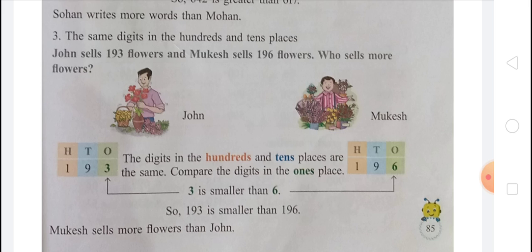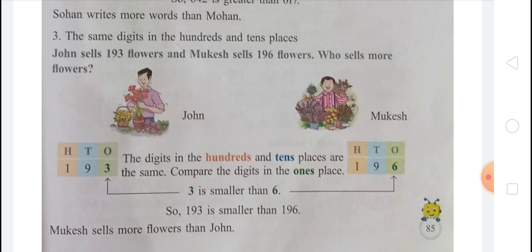And Mukesh sells 196 flowers, that is on the ones place there is 6, on the tens place there is 9, and on the 100 place there is 1. So in 193 and 196, the hundreds and tens places are the same, and when the digits in the 100 and tens places are the same, then we have to compare the digits in the ones place.